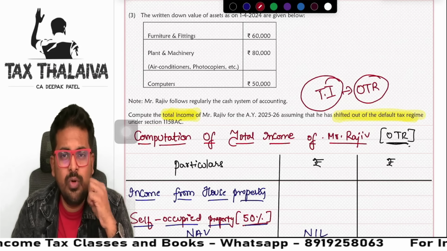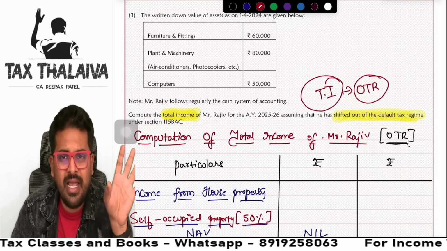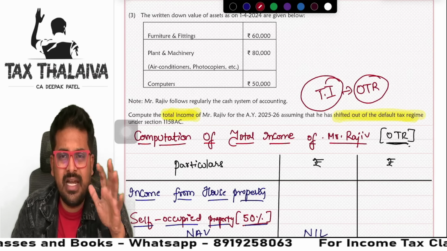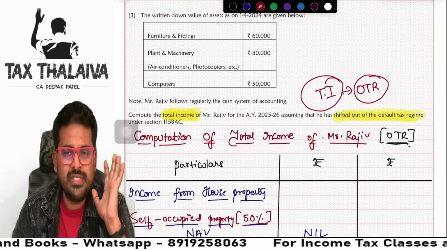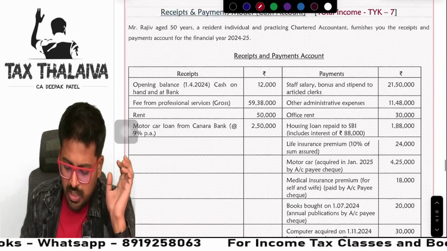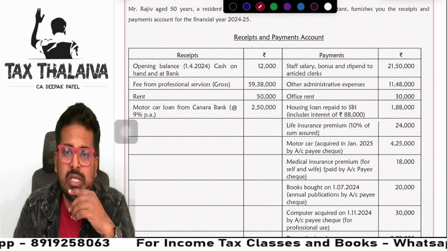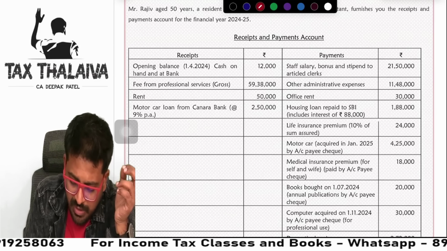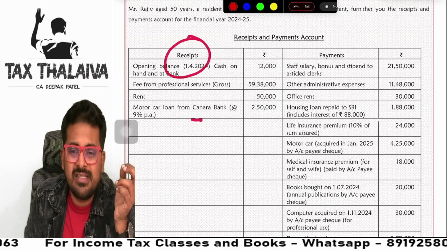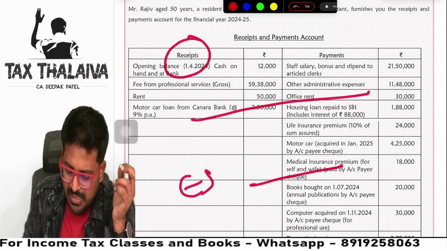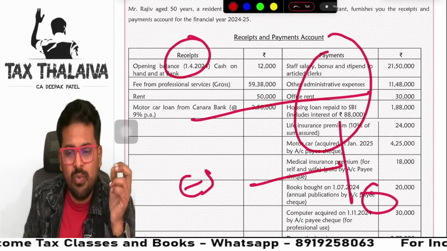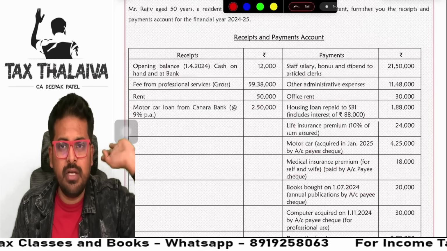Under optional tax regime, no headache. Whatever you want to take, allowances, deductions, everything you can take peacefully. But sir, here profit is not given. How will we find the profit and loss account, sir? Simple. Whatever receipts you see here, business receipts you take, less business expenses from the payments you take, you will get PGBP profit straight away.